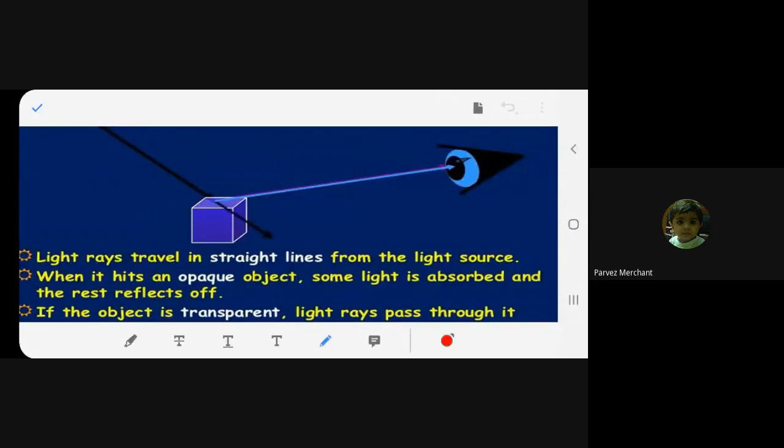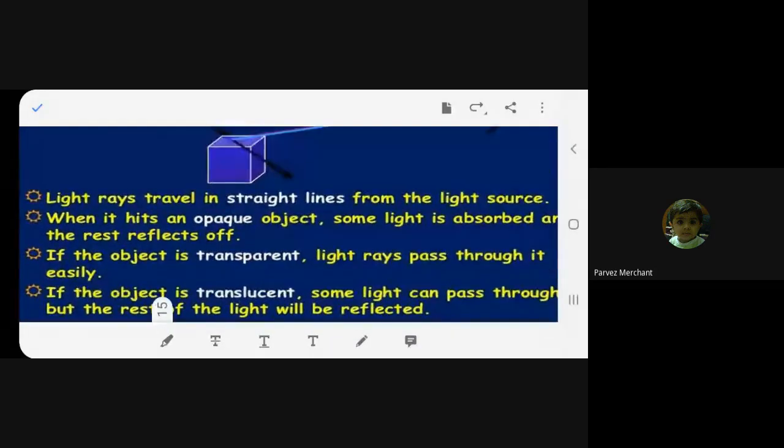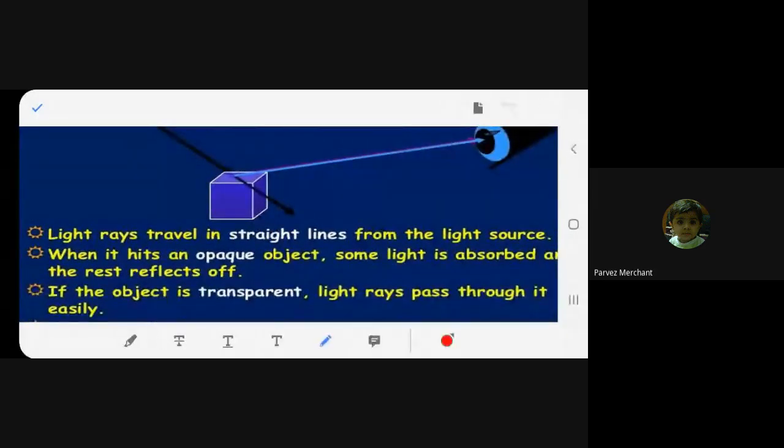Now it hits the opaque object, so some light is absorbed and some is reflected. Understood? So some got reflected. Now next, if the object is transparent, light rays pass through it easily. If I say that this is a glass, the light ray will pass through it very easily. Nothing will be reflected. The whole thing will be passing through it.